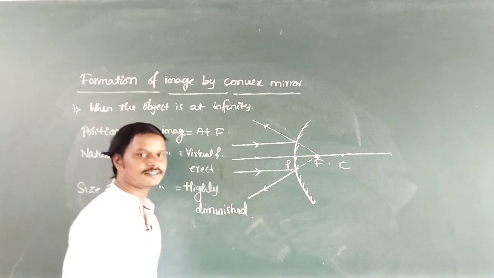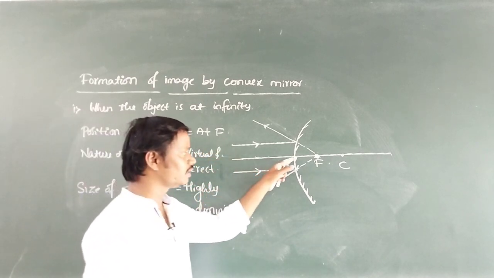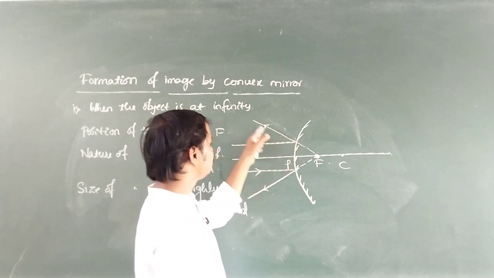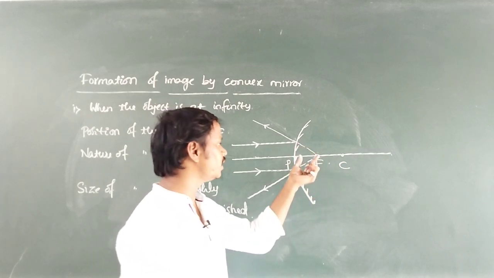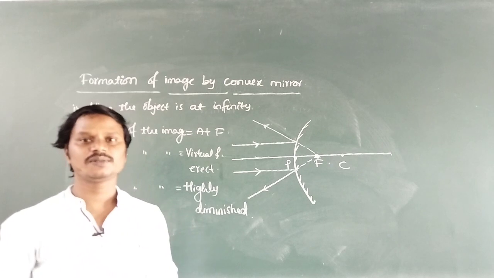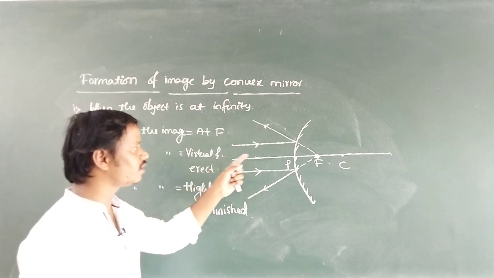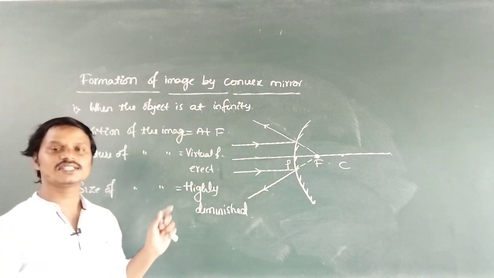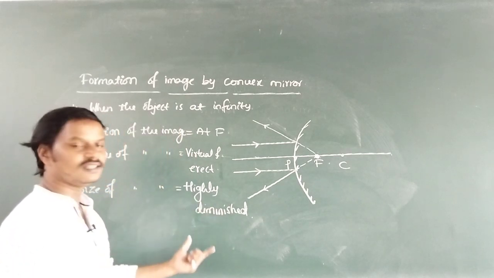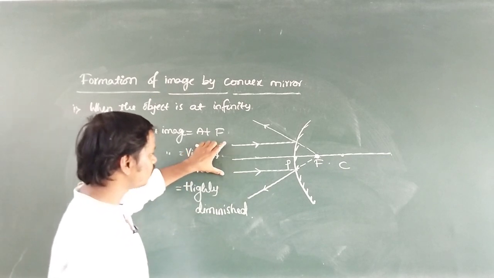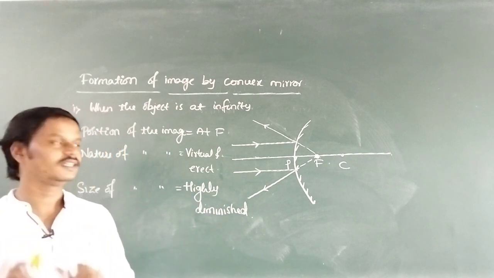So once again, listen here. When the object is at infinity, the rays coming from the object are parallel to the principal axis. After reflection, these reflected rays appear to have come from a point. At that point, we will get the image of the object. And what is the nature of that image? The nature of the image is virtual and erect. Means we cannot see this image on the screen. Means image formed behind the mirror. And size of the image is highly diminished, means compared to the size of the object, the size of the image is very small.